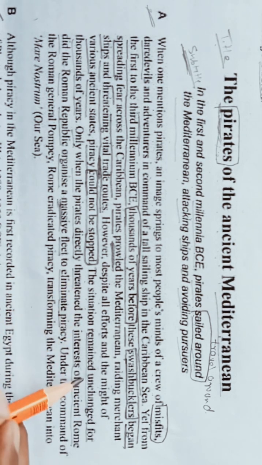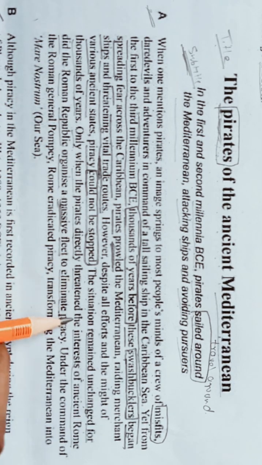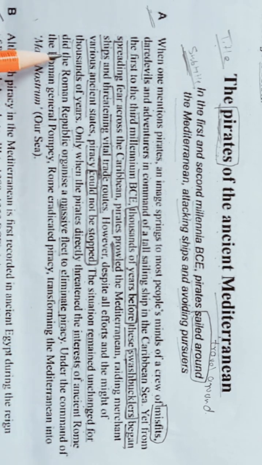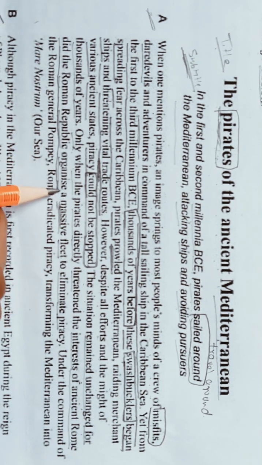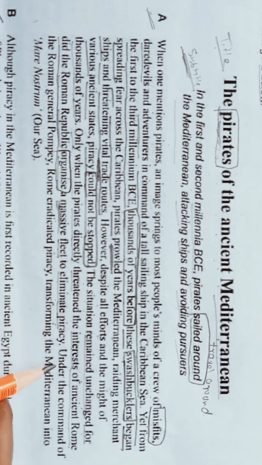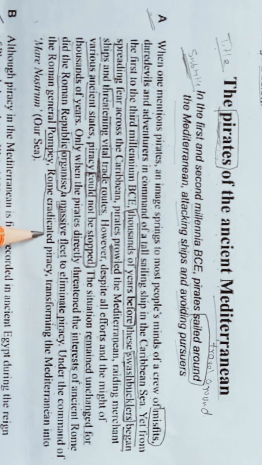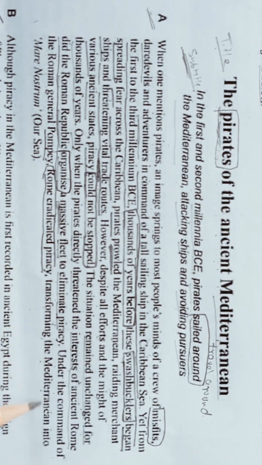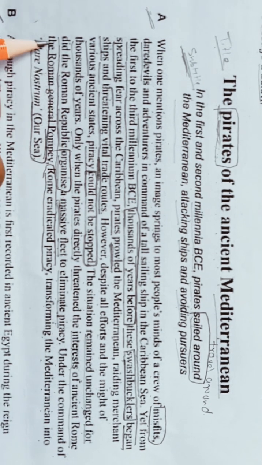The situation remained unchanged for thousands of years. Only when the pirates directly threatened the interests of ancient Rome did the Roman Republic organize a massive fleet to eliminate piracy. Under the command of the Roman general Pompey, Rome eradicated piracy, transforming the Mediterranean into Mare Nostrum, which means our sea.